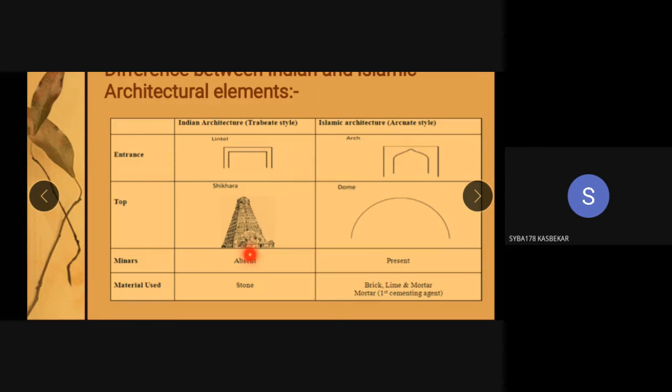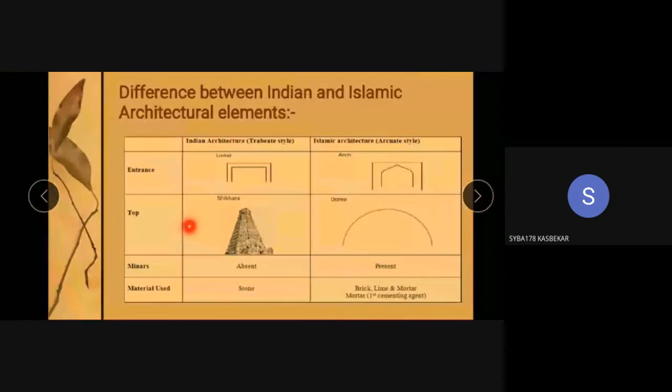What type of material is used for construction of the Hindu temples? Stones are prominently used. And what type of construction is used? Brick, lime, mortar as a cementing agent. This is very important, that they use the brick and lime. And in temples, all the caves and ancient temples they constructed with the help of stones. Okay, so these are the basic differences. Entrance and top is very important.